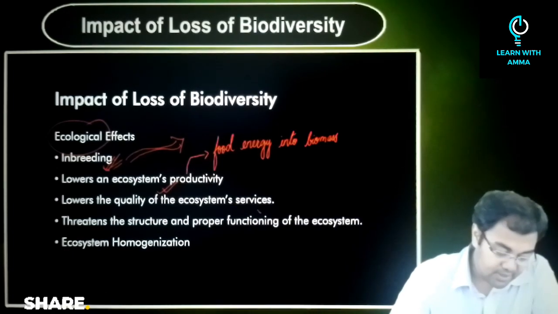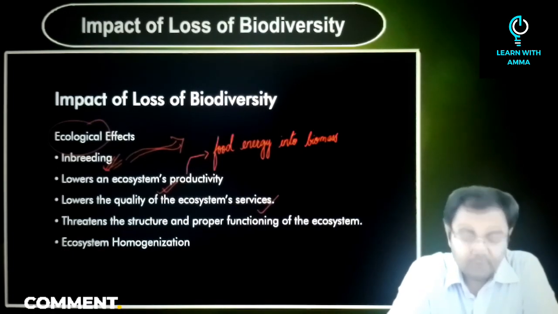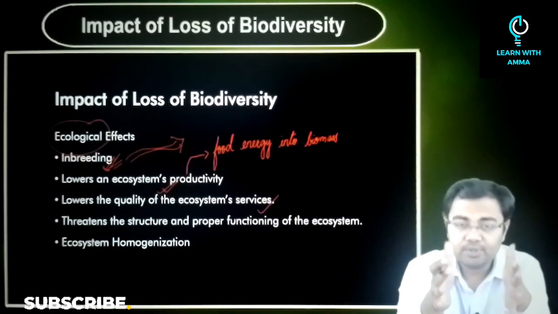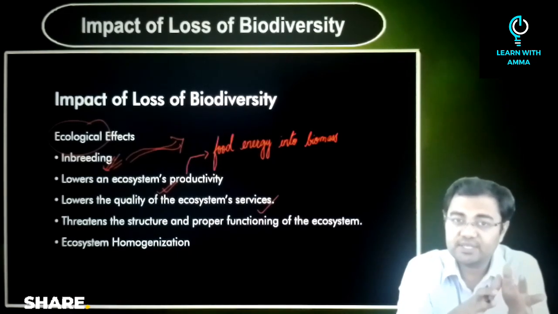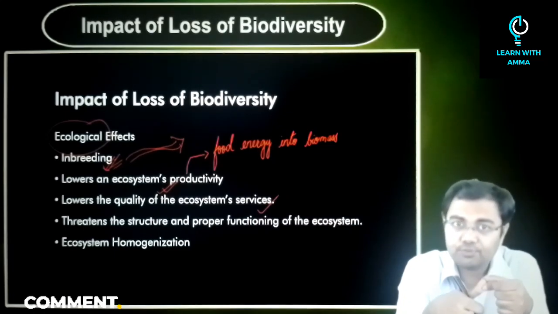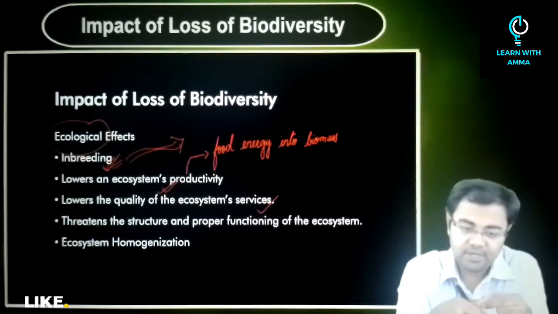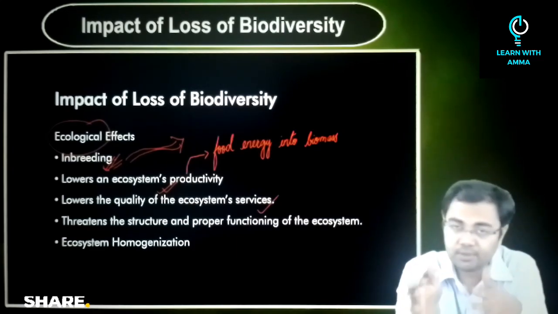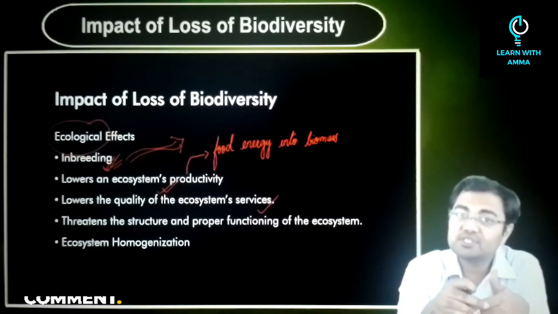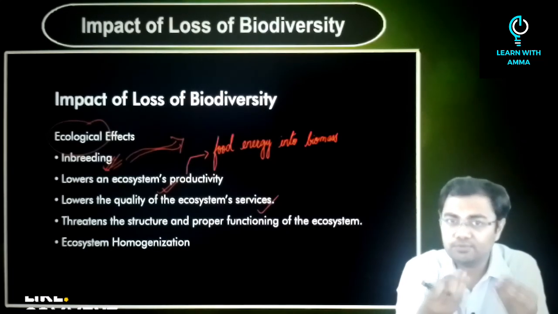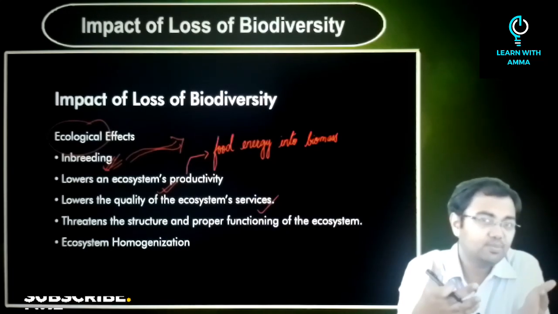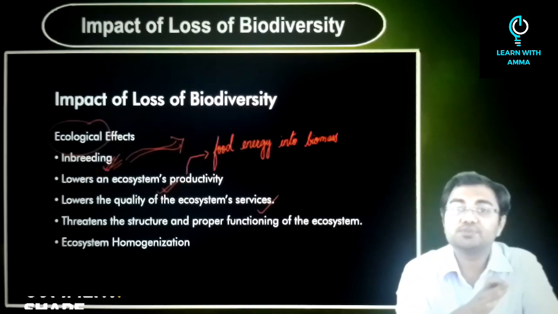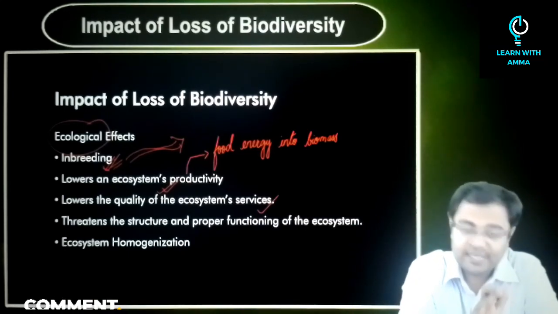Now the next point is the lowering of quality of ecosystem services. So what will happen is, basically, because of the reduction in biodiversity, the natural purification of water that might have happened will not happen anymore. The natural purification of air through trees, etc., will not happen anymore. Other services, let's say, even forest products, for example, as simple as firewood, you will not have enough firewood now. So ecosystem services in total will start to decrease.